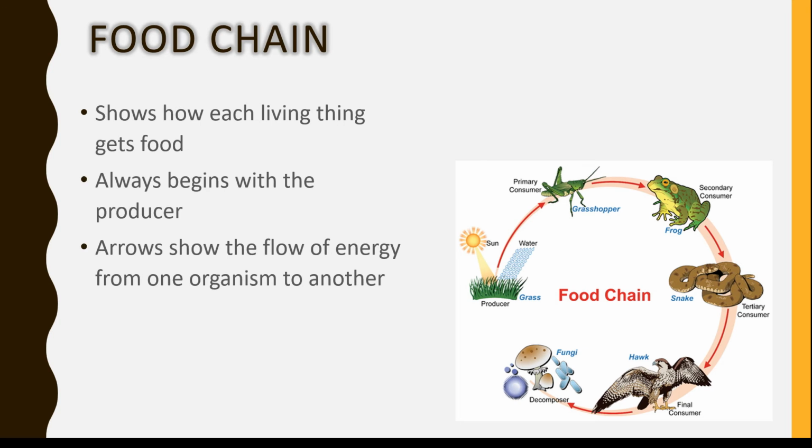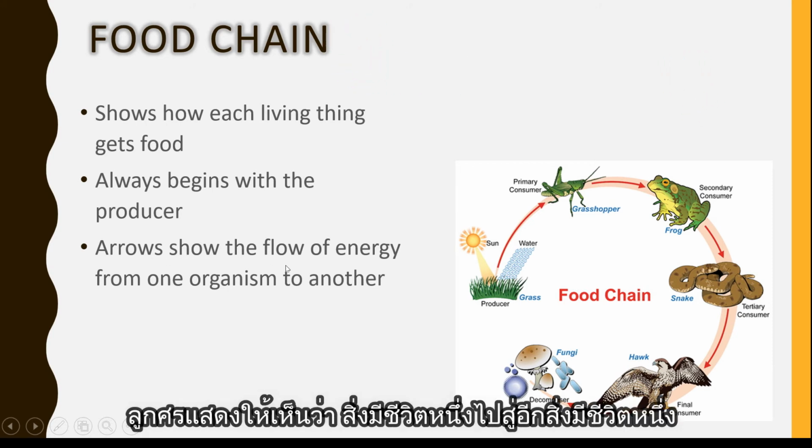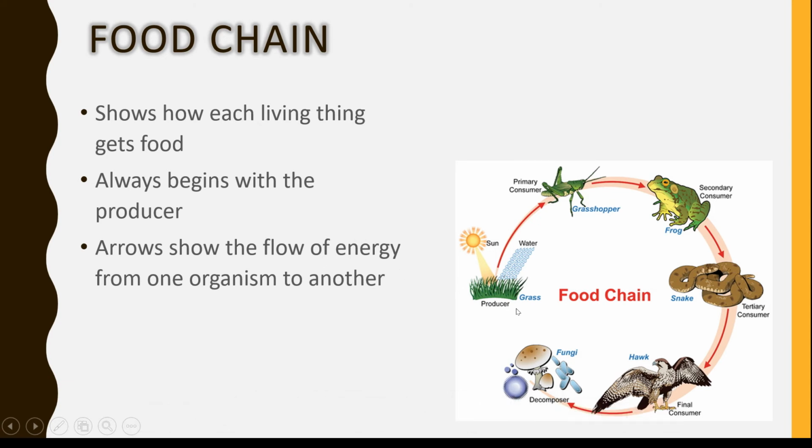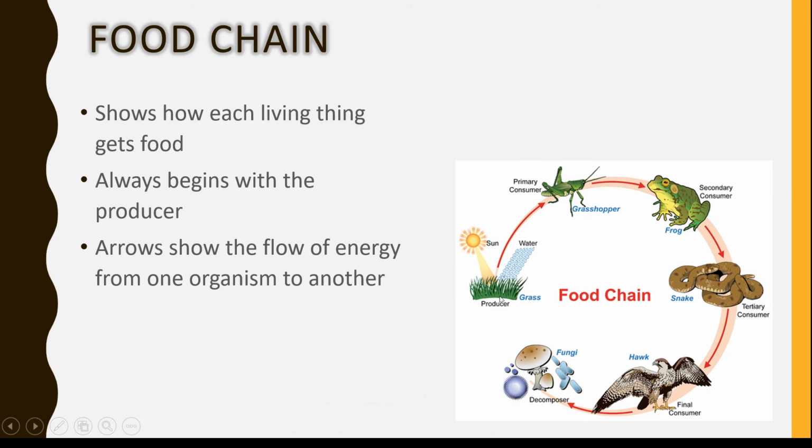So we'll focus on food chain. Food chain shows how each living thing gets food. It always begins with a producer. Arrows show the flow of energy from one organism to another. So in the food chain, it always begins with a producer. As you can see, producer is the grass. Primary consumer is the grasshopper. Secondary consumer here is the frog. Tertiary consumer is the snake, and the final consumer is the hawk. And the fungi, the mushroom, is the decomposer.